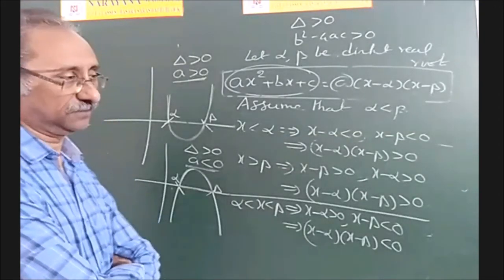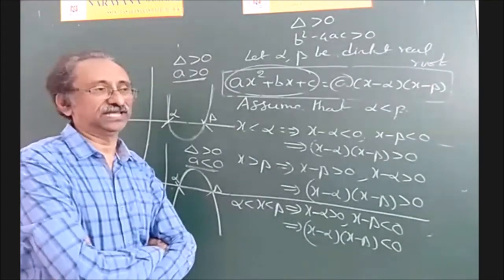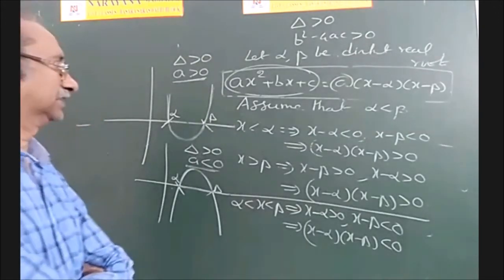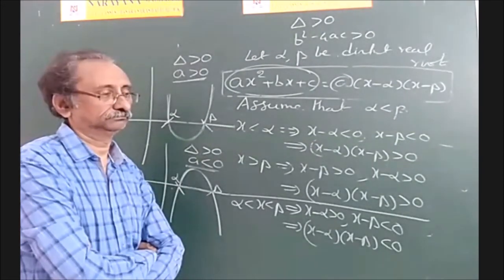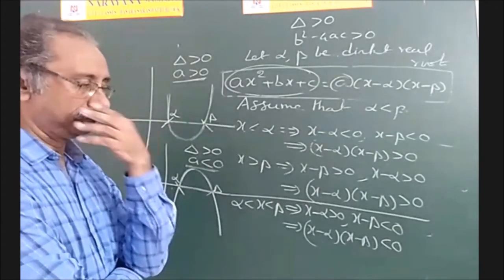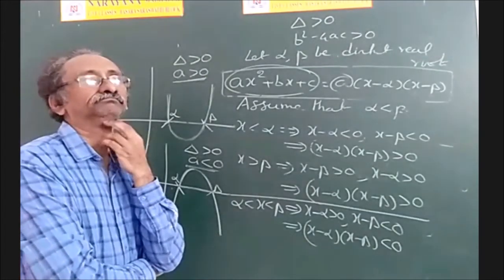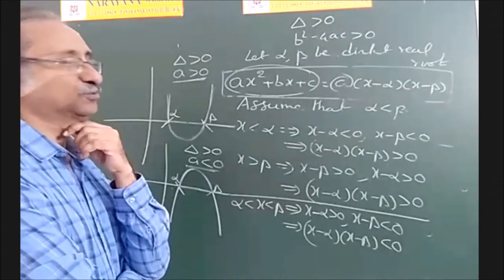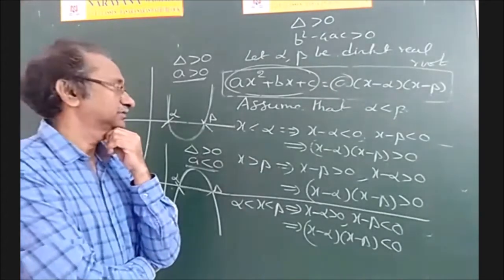Here two points are there. First point: if x is less than alpha or x is greater than beta, then a and ax square plus bx plus c will have the same sign.